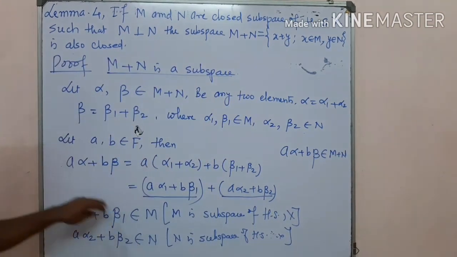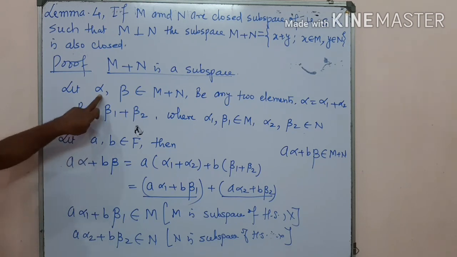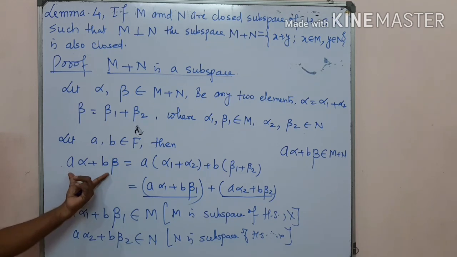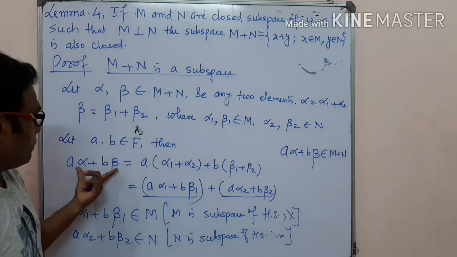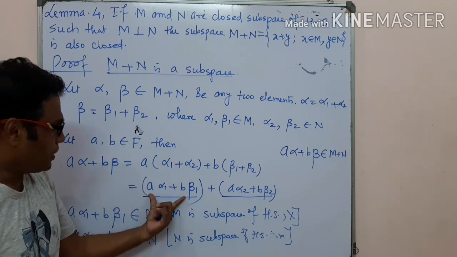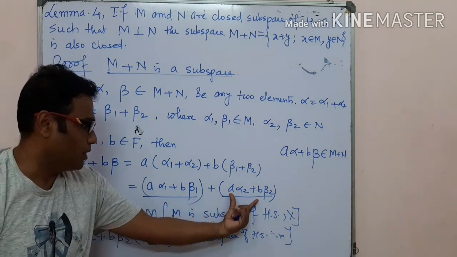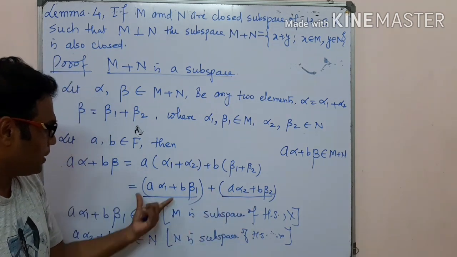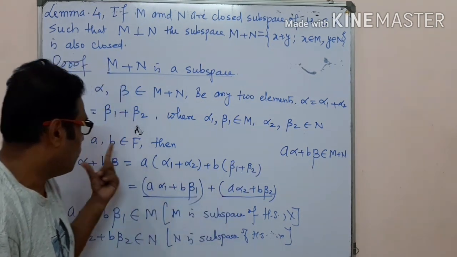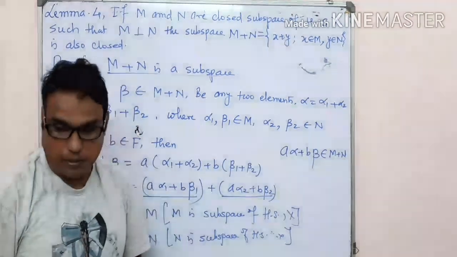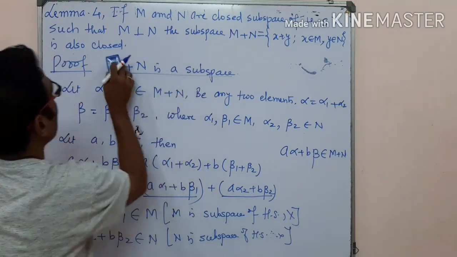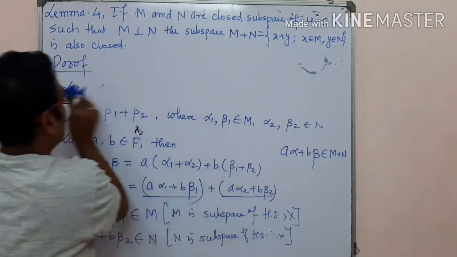So here we start from this point: we take alpha and beta belonging to M plus N, we take two arbitrary constants, and we calculate this term with the help of previous results already discussed at the graduation level. This is an element of M, this is an element of N. M and N both are subspaces, so this expression belongs to M, this expression belongs to N. So the whole expression belongs to M plus N. Now the subspace part is proved here. Next we prove that it is closed.